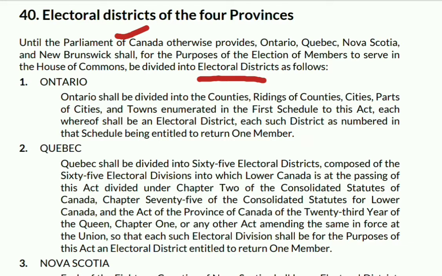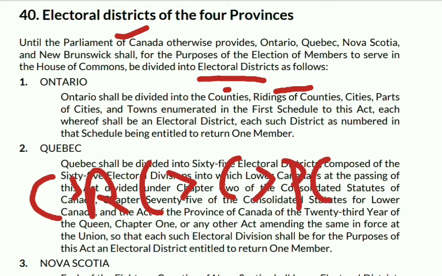In the case of Ontario, first of all, it is divided into counties. There are ridings of counties, and there are cities, parts of cities, and then towns. All of this is enumerated in the first schedule to this Act, each whereof shall be an electoral district.